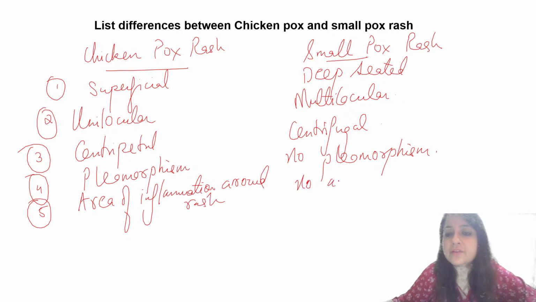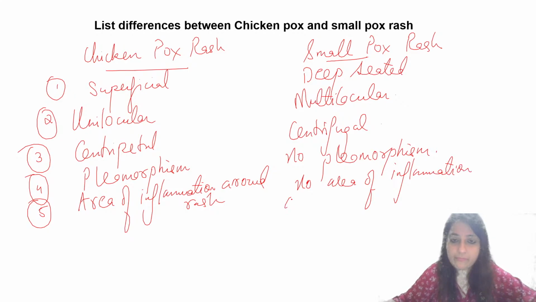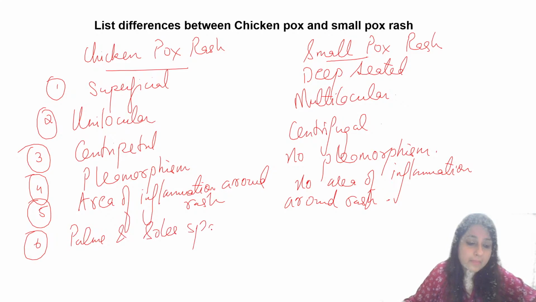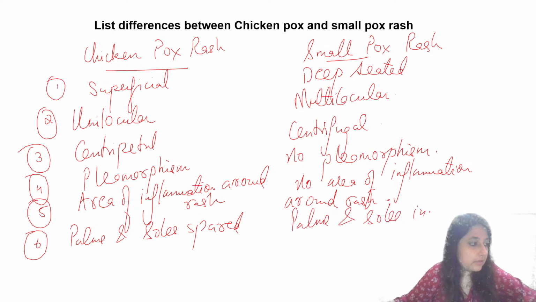No area of inflammation around rash. All right. Next, palms and soles spared. Here, palms and soles involved.